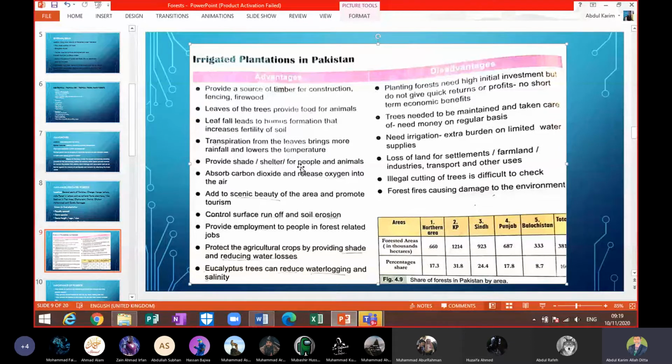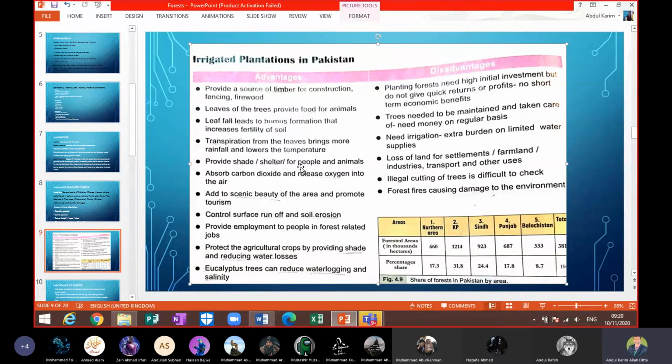Like you can see that the eucalyptus tree can reduce waterlogging and salinity. Yes, they are the types of trees that have been planted in different areas of Pakistan where we are facing the problem of waterlogging and salinity. So these types of trees or plants can minimize waterlogging and salinity. So these are some of the advantages of irrigated plantation in Pakistan.